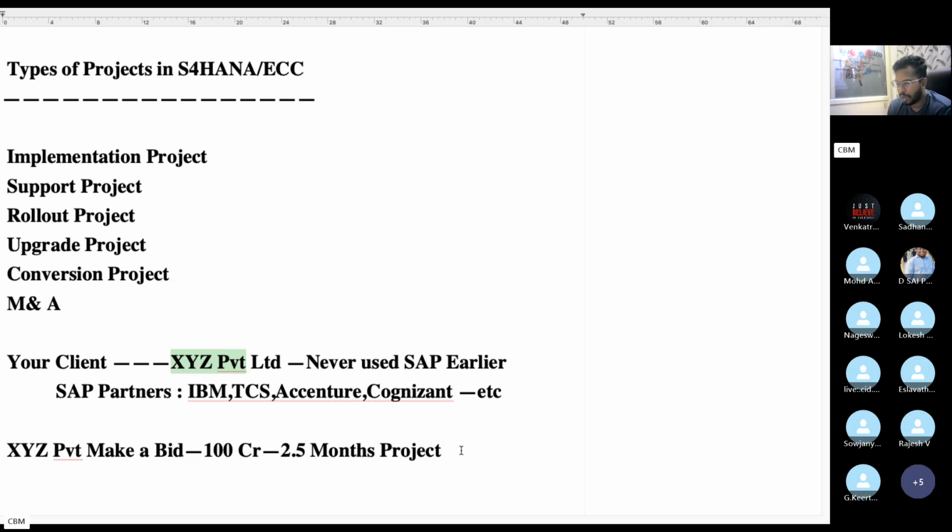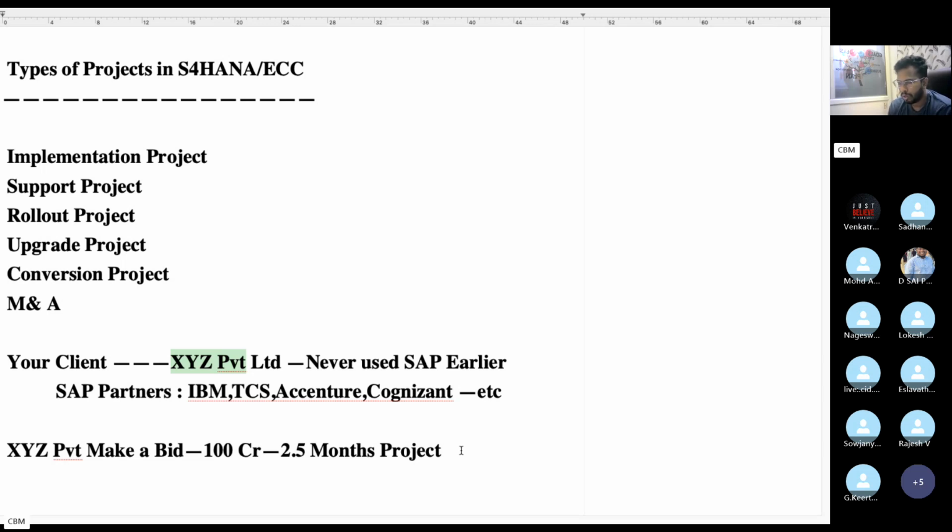They want to switch from Tally to SAP because they want to extend the business into different geographical regions. That's the reason they want to switch to SAP for the first time. They never used SAP earlier, so this kind of project is called an implementation project.